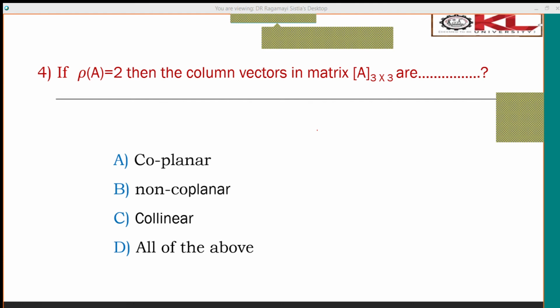Right, the correct answer is coplanar. Very good. I hope you students understand this session very well. Then how do we find out whether the given vectors placed in the matrix are coplanar or not?